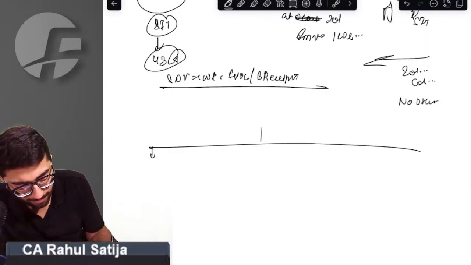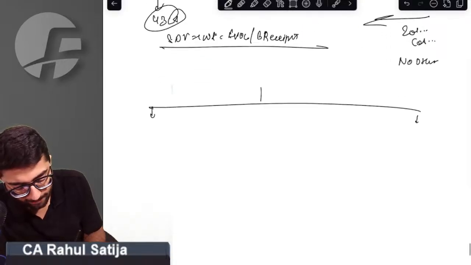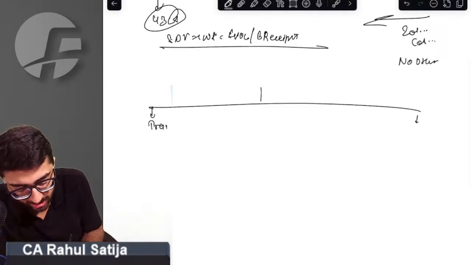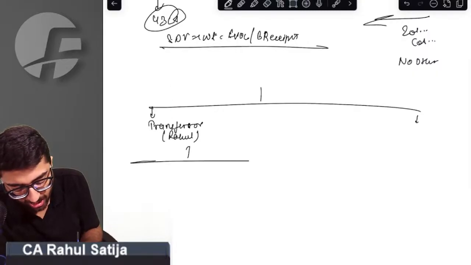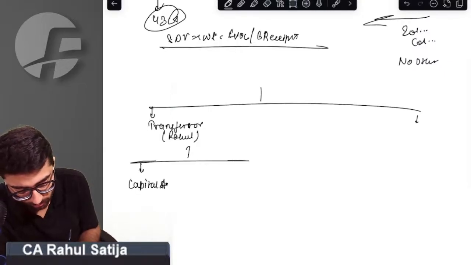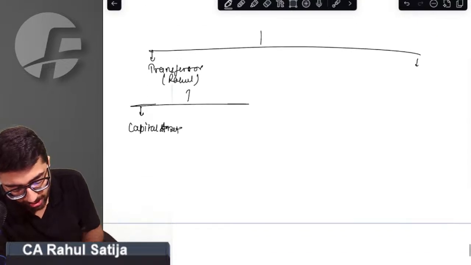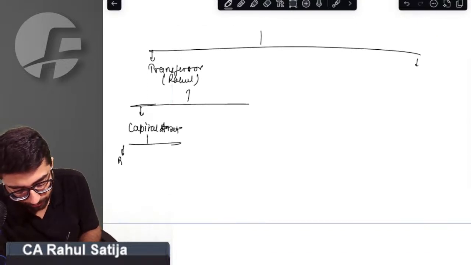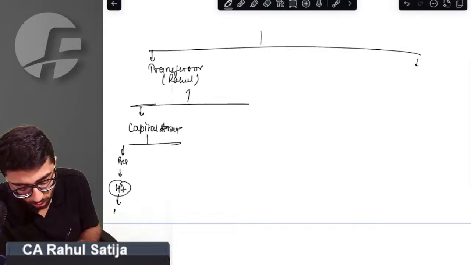Sir, for example, if I am the transferor, that is Rahul, and I hold such asset as a capital asset, and if I give it for free, then in that case, sir, section 47 will invoke, no capital gain.